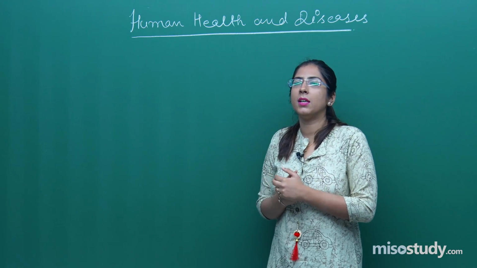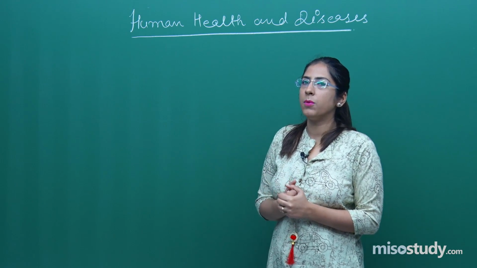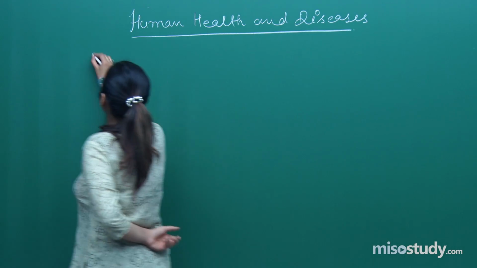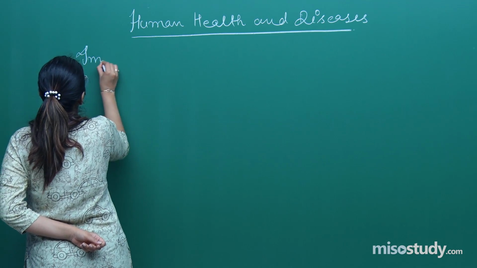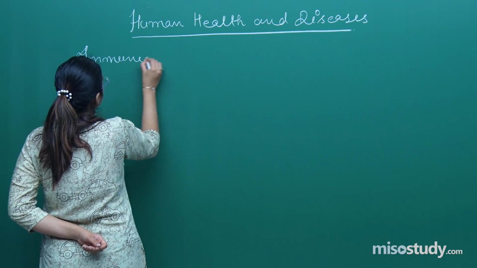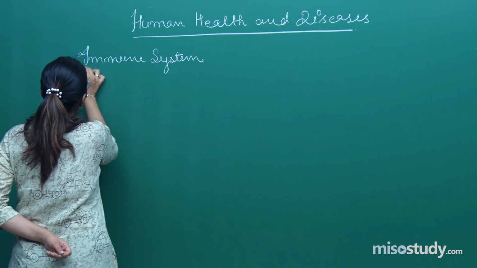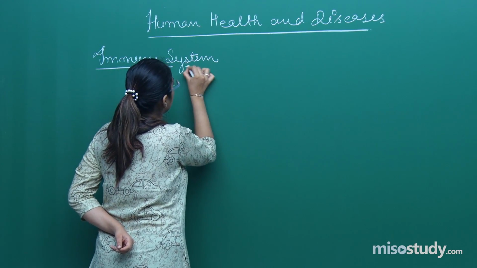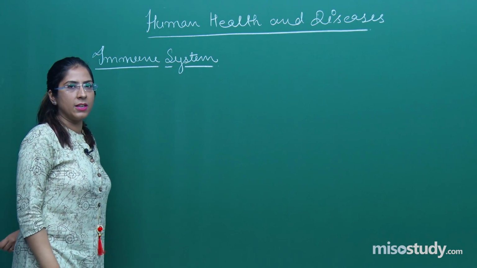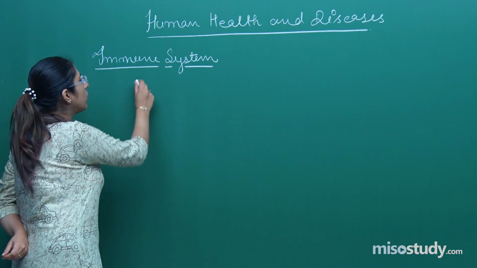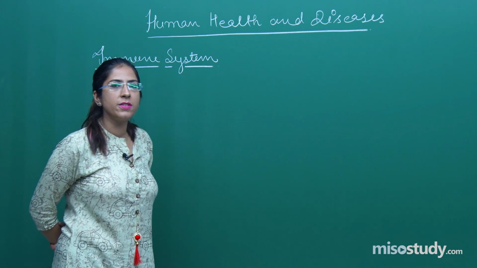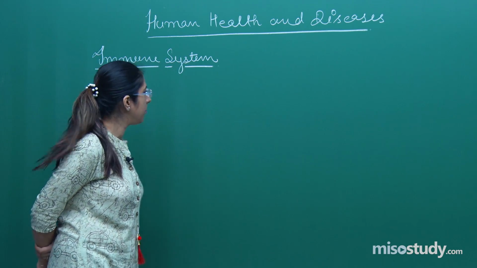That all comes under one particular topic, our immune system, right? Very interesting topic, students, right? Before going into the immune system, I would like to tell you some basic terms, that is immunity.